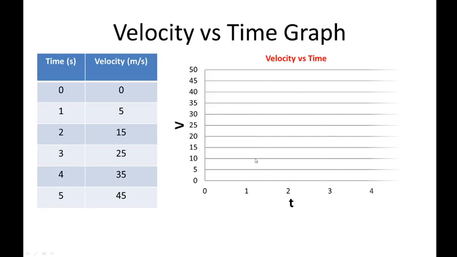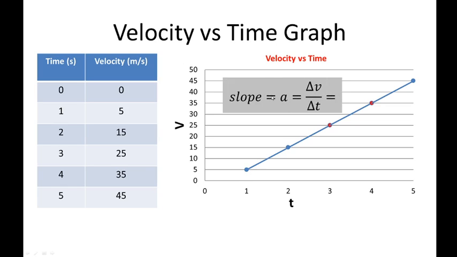So in a velocity time graph, we have this kind of graph. Since this one is a straight line graph, we will consider the slope of this straight line graph as always. Whenever you see a straight line graph, always consider the slope.